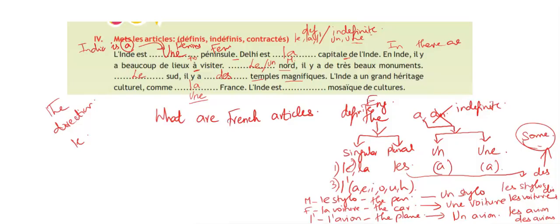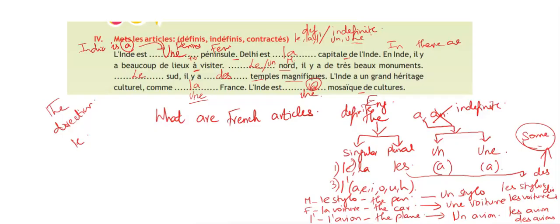L'Inde est une mosaïque de cultures. Mosaïque is again feminine, and it is also singular, so we have to say... sorry, here it is not la, it is une mosaïque de cultures.